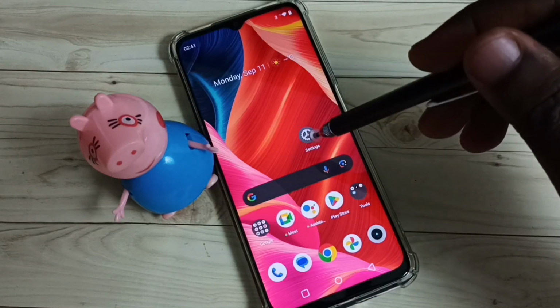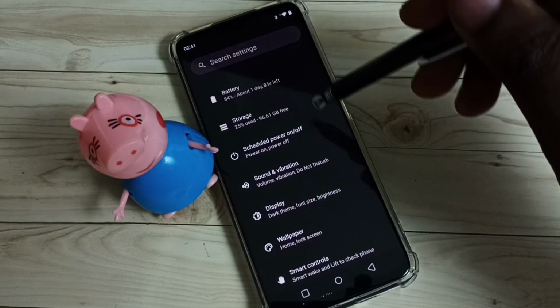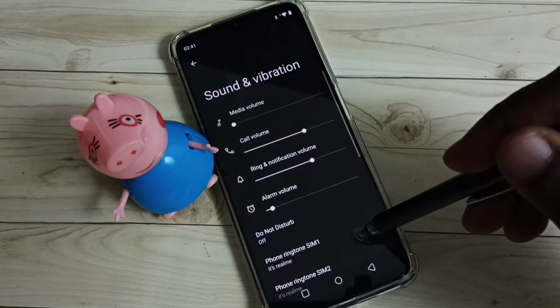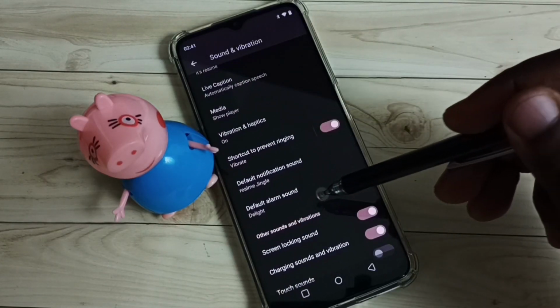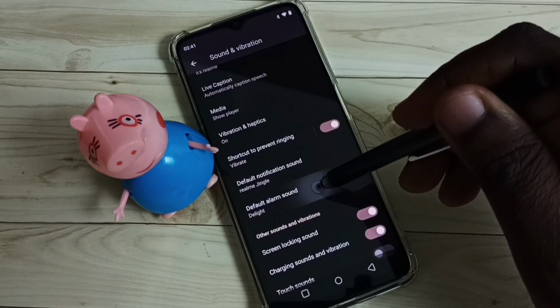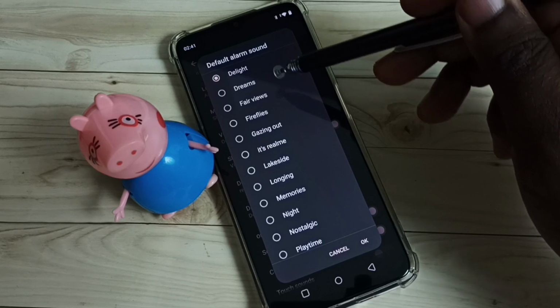First go to settings, tap on the settings icon, then select sound and vibration, go down. So here we can see default alarm sound, select it. So these are the alarm sounds.